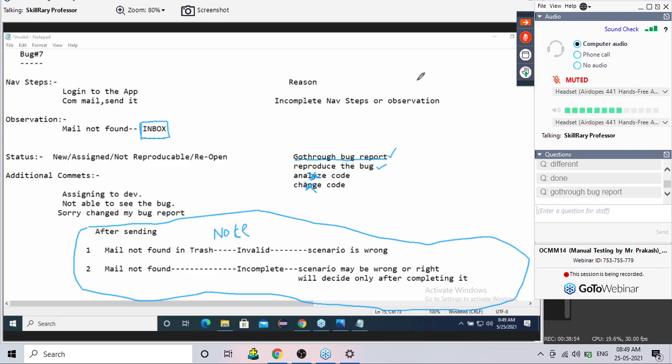Copy it. You should mainly know the difference between not reproducible and invalid. Remember that point. That's the most important question.